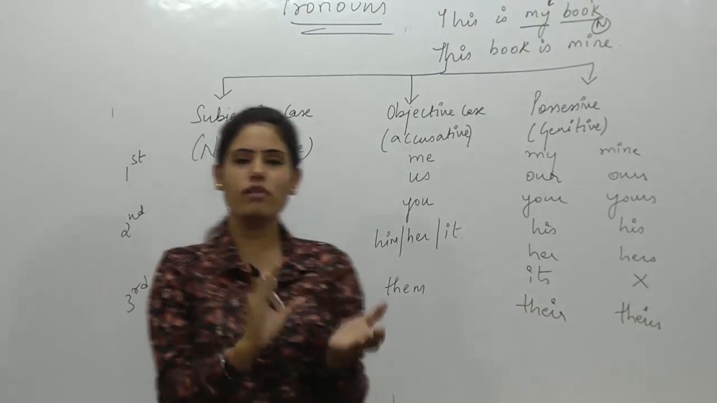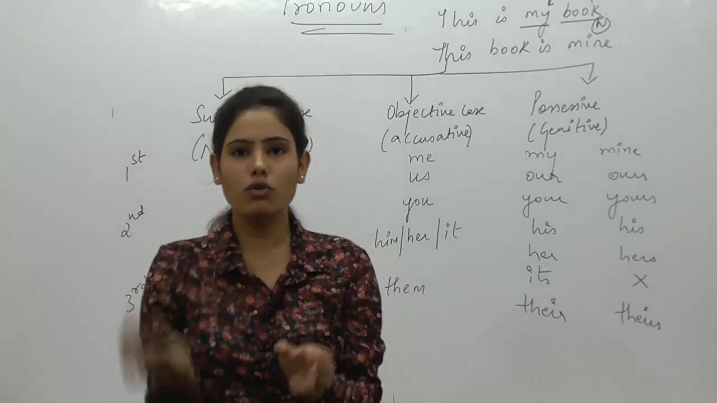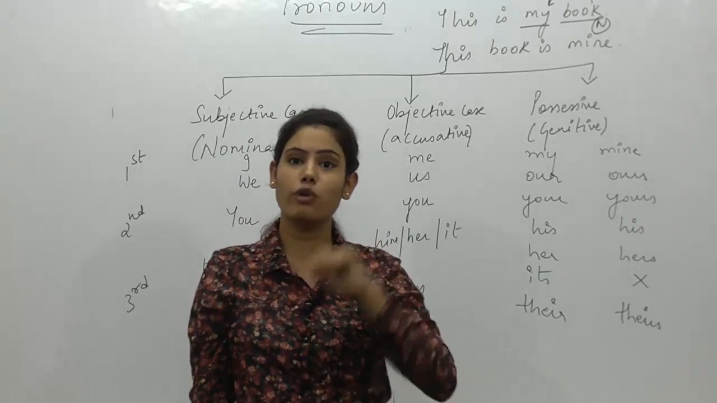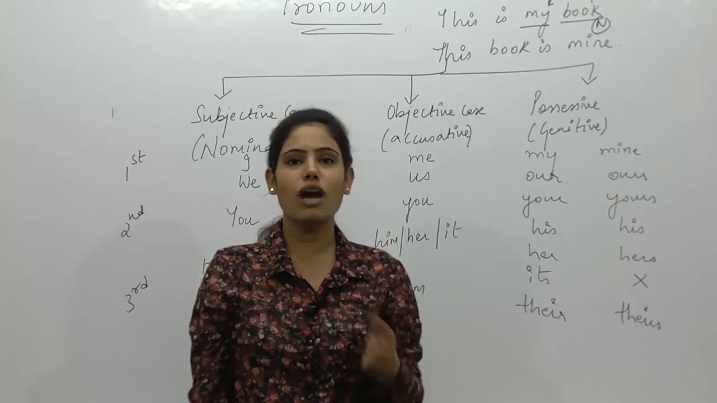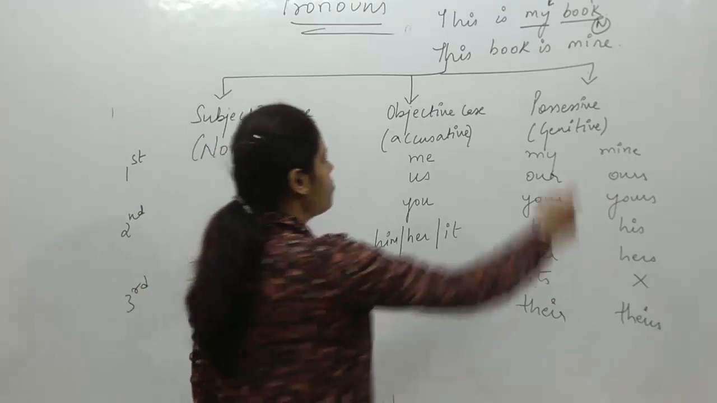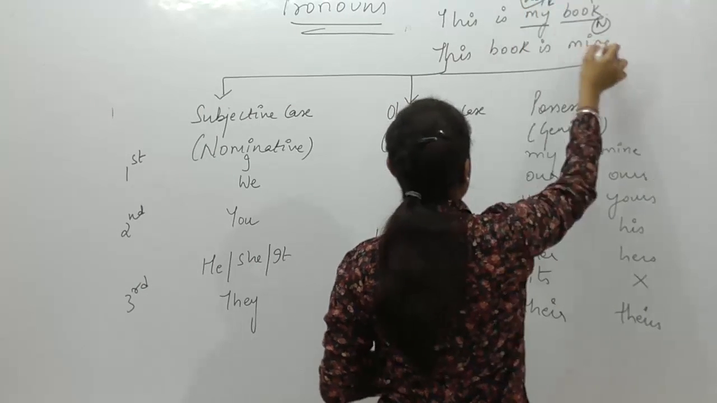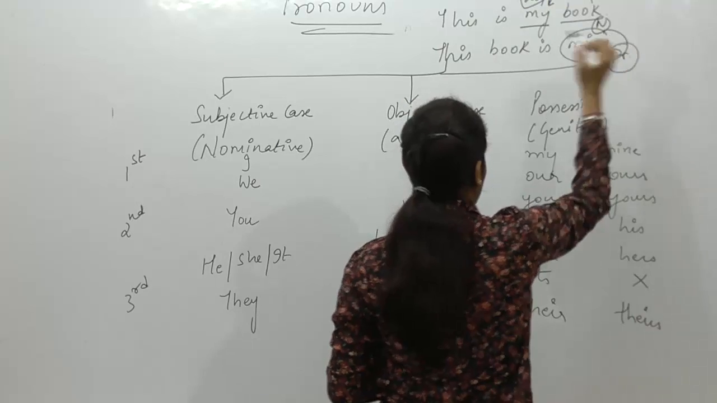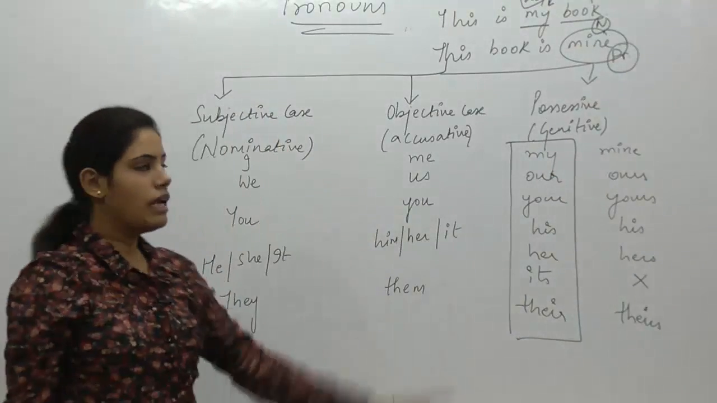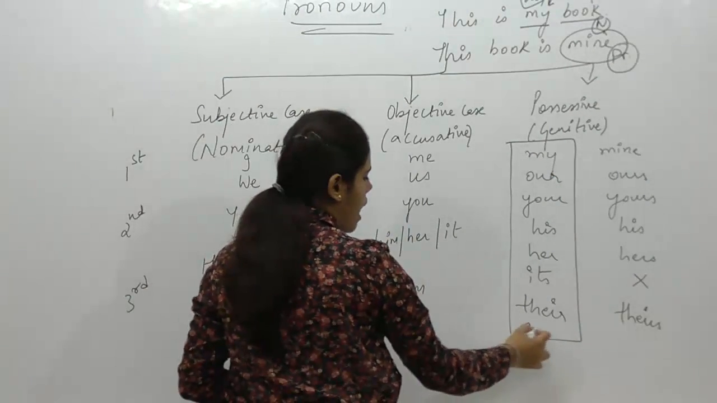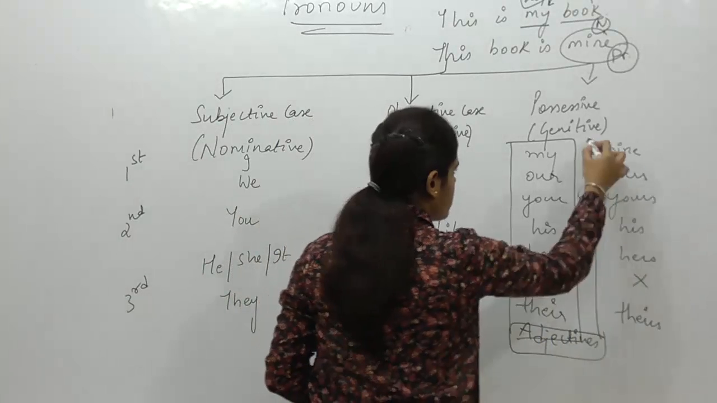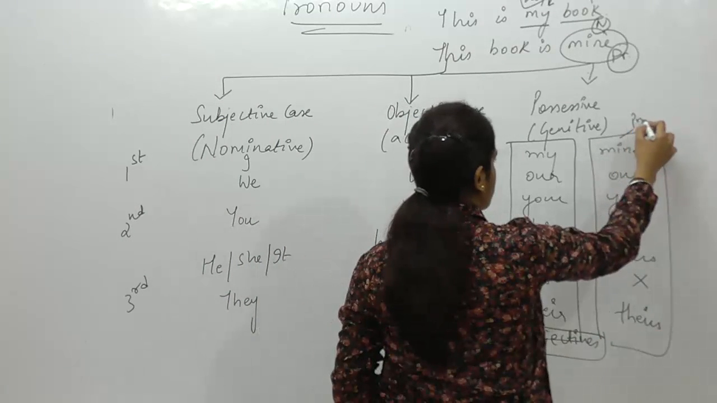Now the word my is qualifying the noun, so it is doing the work of an adjective. Does a pronoun qualify a noun? No. A pronoun takes the place of a noun, it does not qualify the noun further, right? So here my is an adjective, whereas in this sentence mine is a pronoun. So these words that we have written in case of possessive, these are possessive adjectives, and this side, these are possessive pronouns.